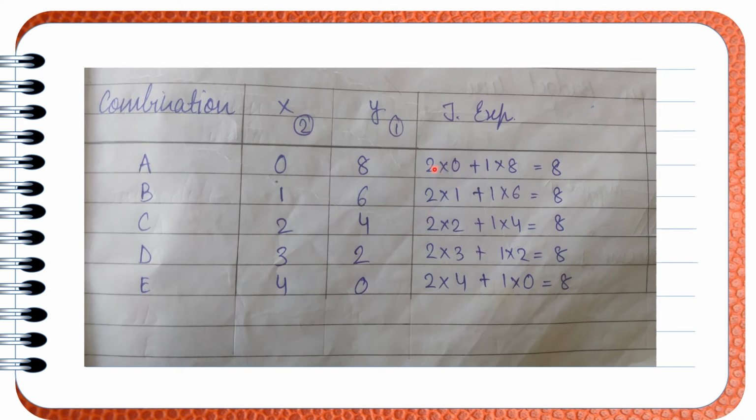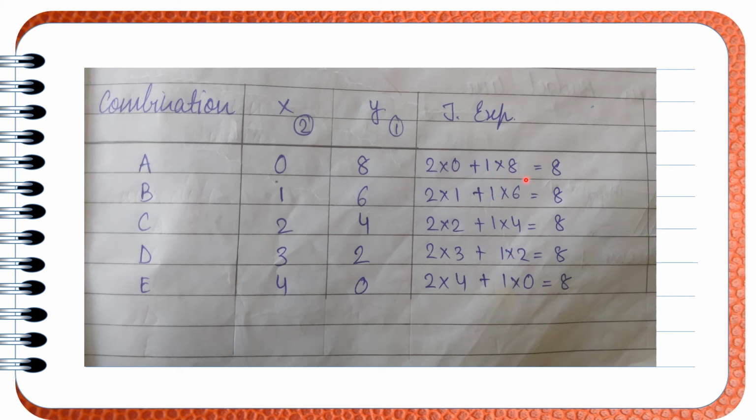Expenditure definitely we can see. So here the gap is 2, so we presume that the price of X is 2. Here the gap is 1, so in the case of Y, we presume that the price is 1. Remember one thing, what we have to do is reverse the price. In the case of Y commodity, we can see the gap is 2, so the price of X commodity we presume is 2 rupees. And here we can see the gap is 1, so presume that the price of Y commodity is 1 rupee. Clear?